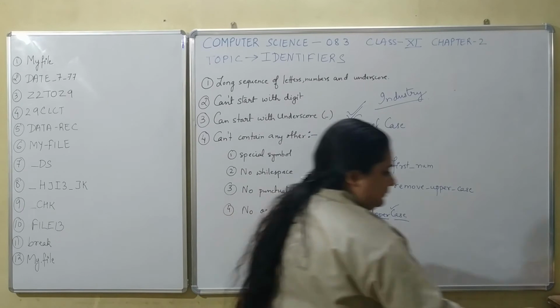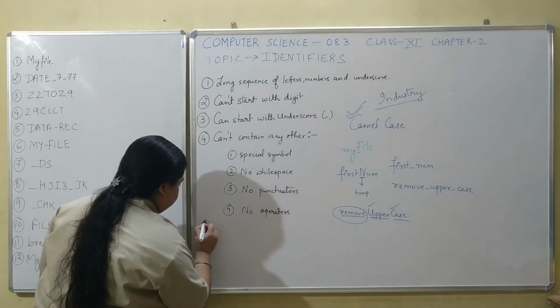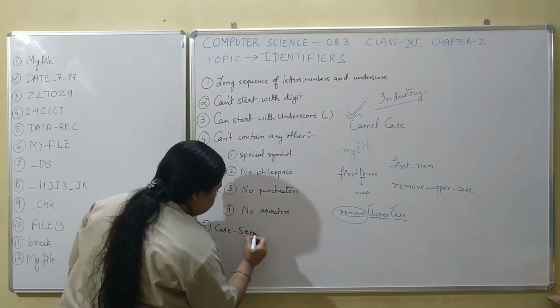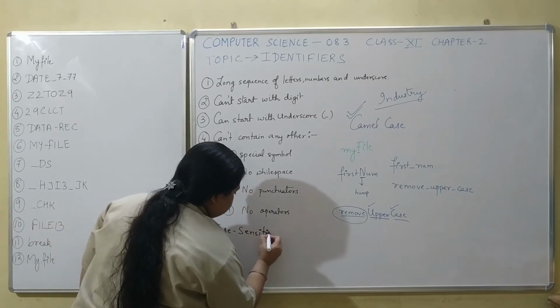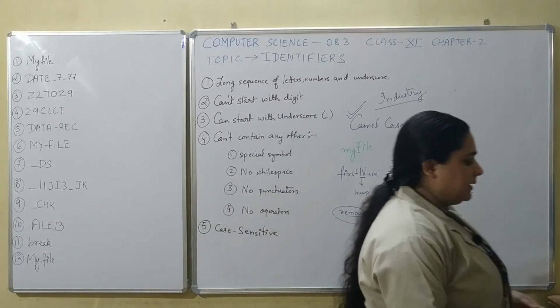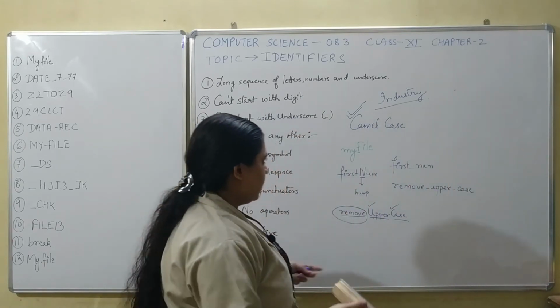Next is, Python is case sensitive. Case sensitive means Python differentiates between capital letters and small letters.